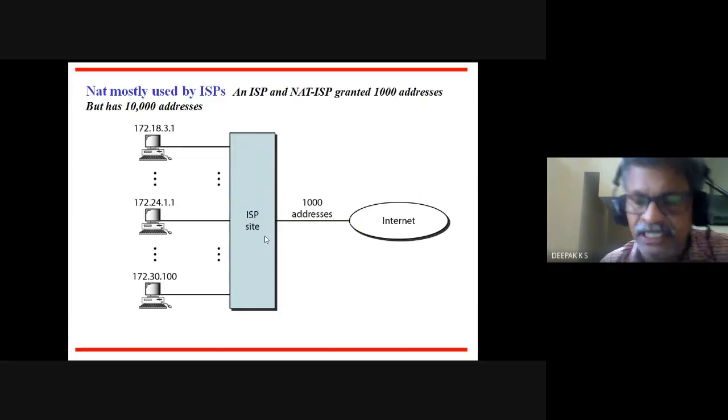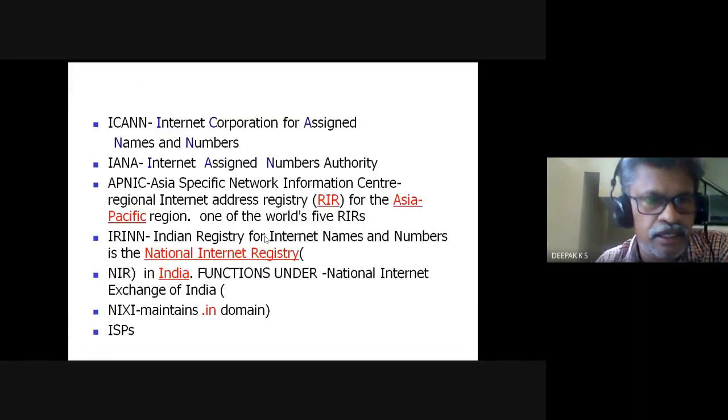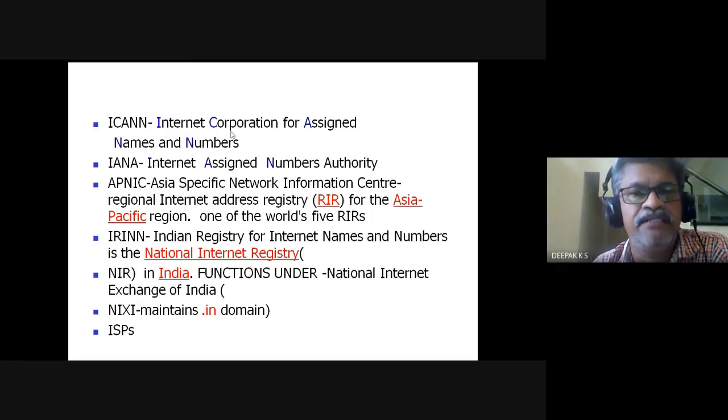Now I had told you from where you obtain this internet address, the IP address. This is ICANN, which I have told you is the Internet Corporation for Assigned Names and Numbers. Now you have these ISPs whom you approach. You approach the ISPs at the local level, regional level or national level. Different tiers of ISPs are there. Now, between these, there are certain other authorities. You just note those: Internet Assigned Numbers Authority, IANA.